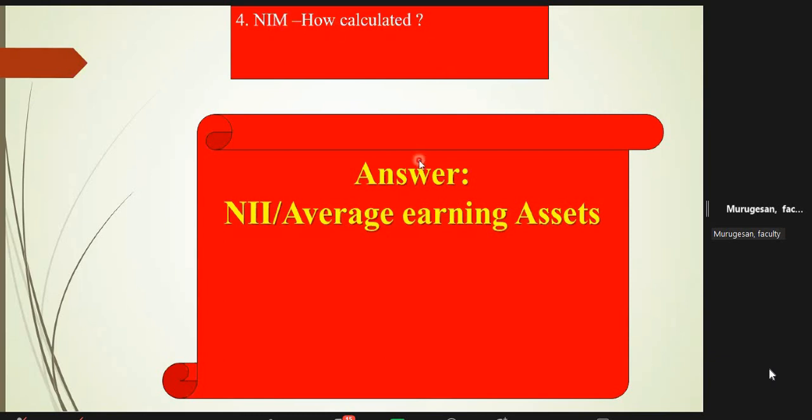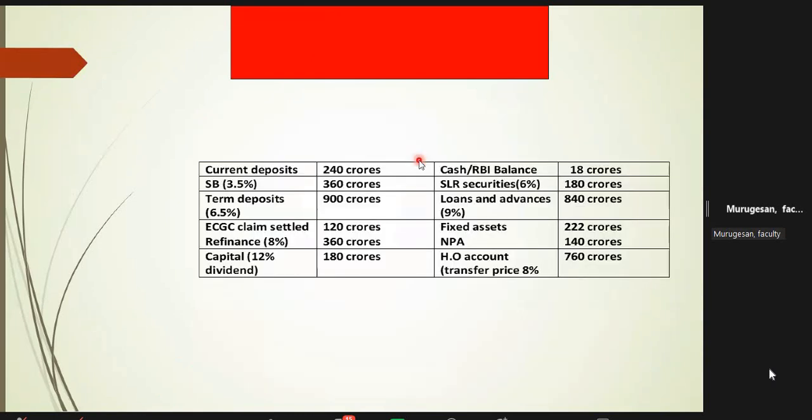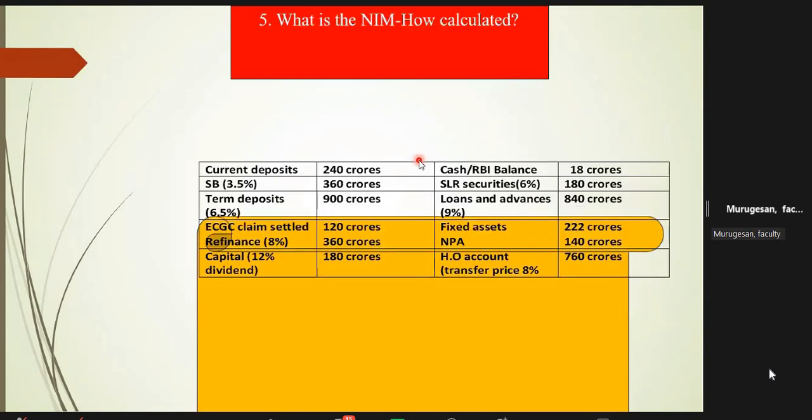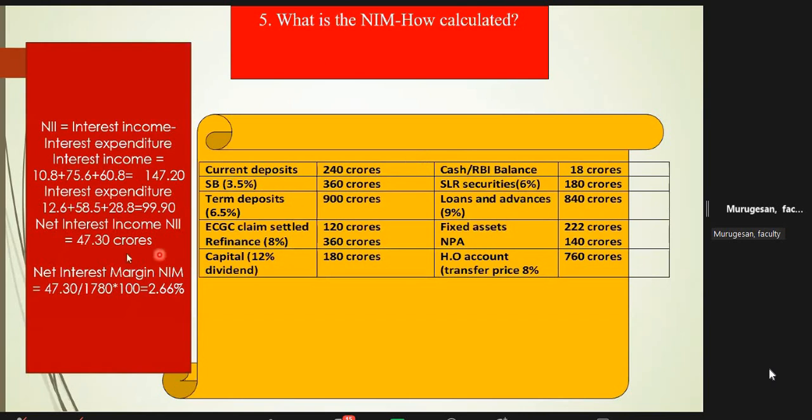How is NIM calculated? In the same example, we have already calculated the interest. The 47.30, we have already calculated as NII. Now you have to divide by what? Interest earning assets, not all assets. So cash you have to ignore because it doesn't earn you any income.